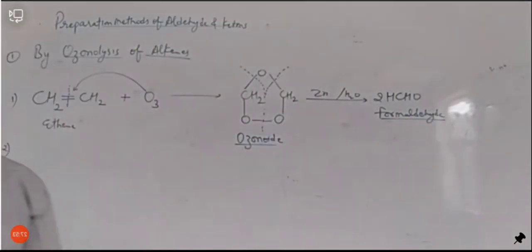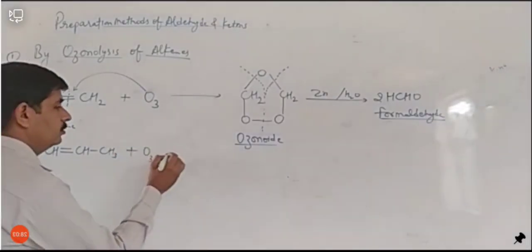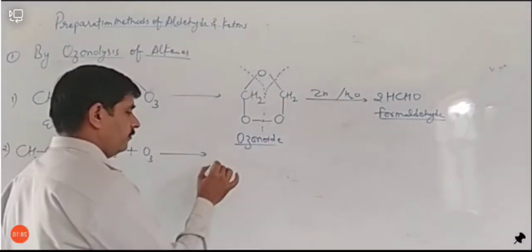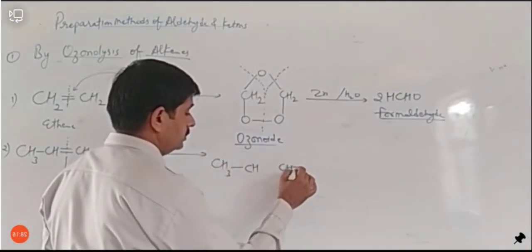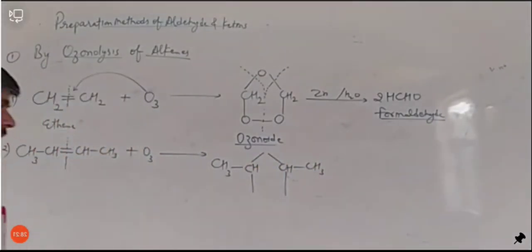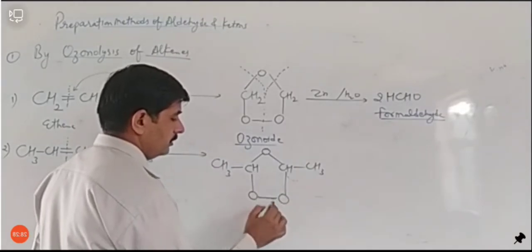Let's see. Suppose we have this alkene, CH3, CH double bond CH, and CH3. We go on with ozonolysis. In this ozonolysis, this bond will break again the same way and it will form an ozonoid like this, CH, CH, CH3, with four valencies free, and the three oxygens of ozone will connect themselves like this.